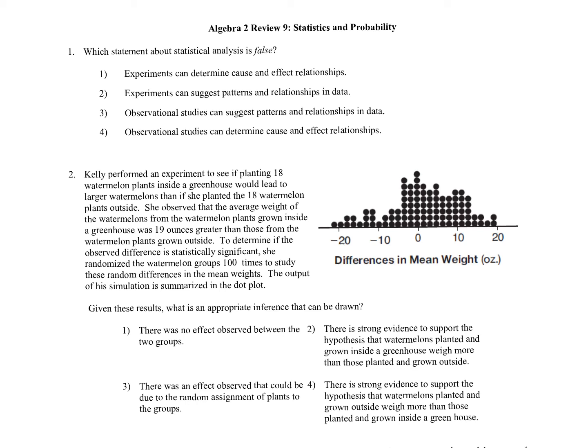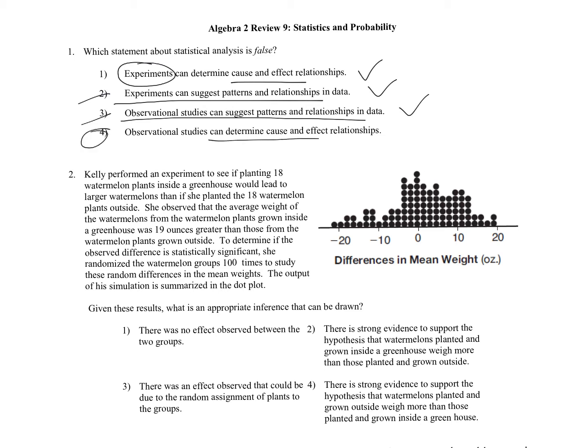The first question I think we had in the packet and on the last test says, which statement about statistical analysis is false? So this has to do with cause and effect and also patterns. Any type of statistics, we can be looking for patterns. So both of these are true, so we're going to cross them out. Experiments are the only thing that we can use to determine cause and effect relationships. So that's true, but observational studies cannot be used to determine cause and effect relationships.